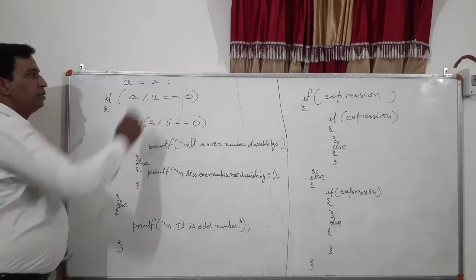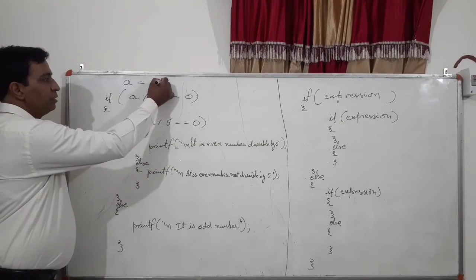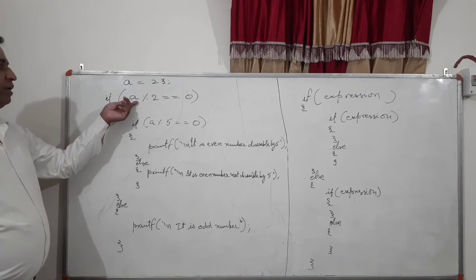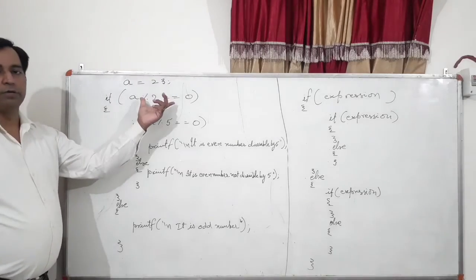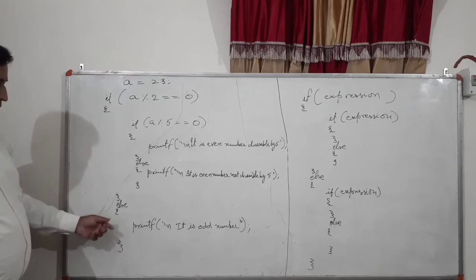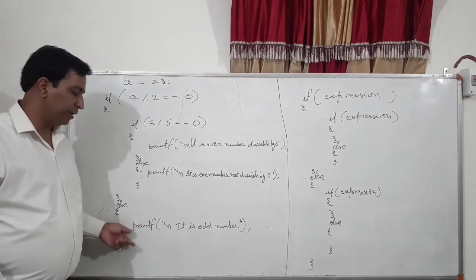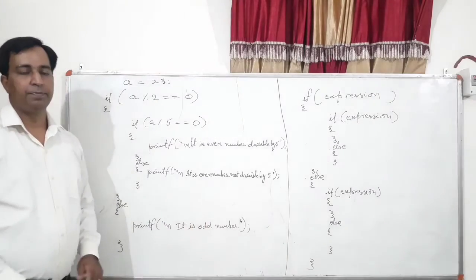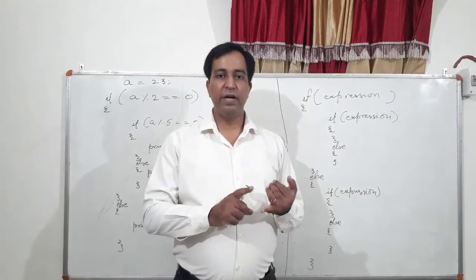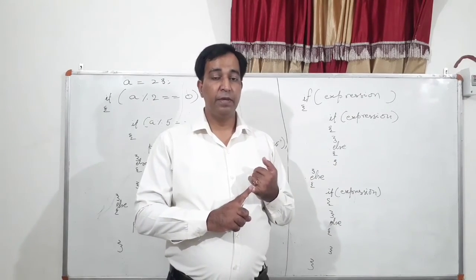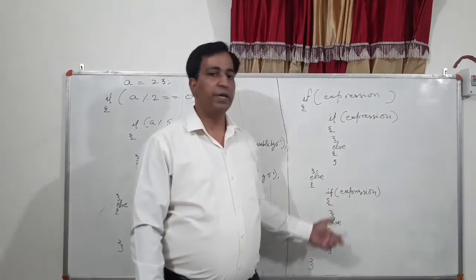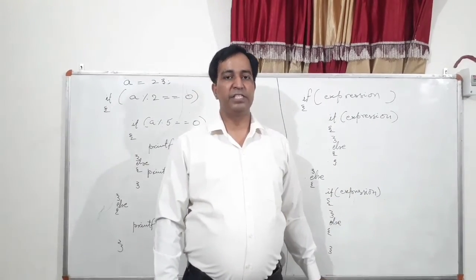Take another example. Suppose a's value is 23. Now here what we are checking is, is 23 divisible by 2 or not. It is not, then control will come in the else part directly and the message will be printed, "it is odd number". Right? Hope you have understood all these concepts. Today we have done if else and nested if else. Now let's have a look at the program in which we can use all these concepts.